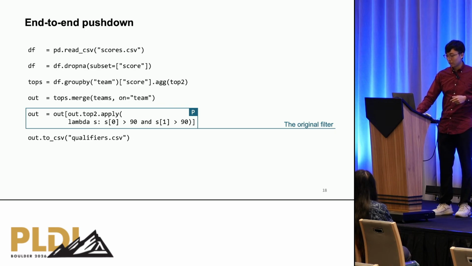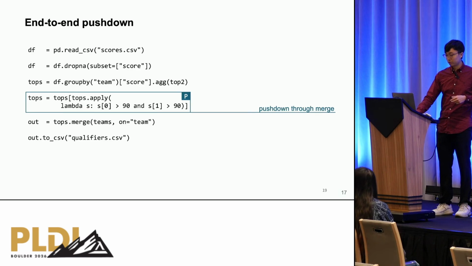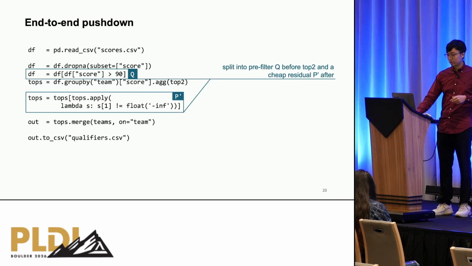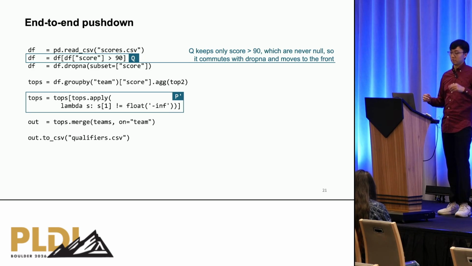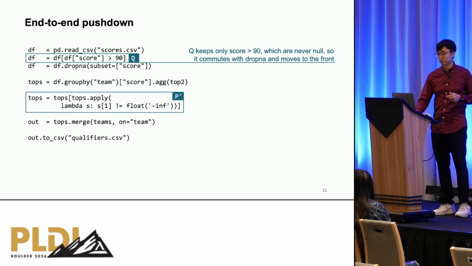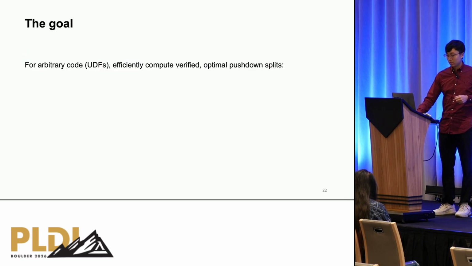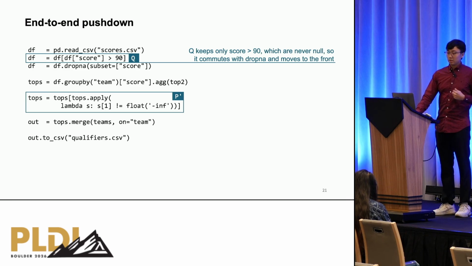Now, with the UDF unblocked for pushdown, let's go through the pipeline again to carry out pushdown end to end. Again, we're able to very easily push the original filter P through merge, and then we're able to split it up into Q and P prime. And we can further move Q up to before drop NA because the score greater than 90 condition already rules out nulls. So yeah, that's the idea.